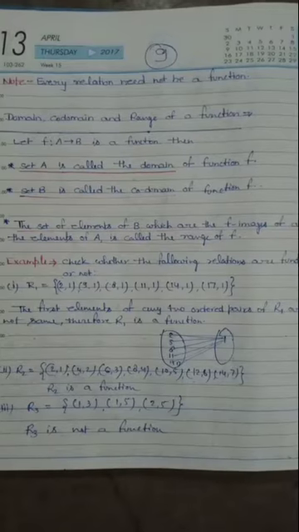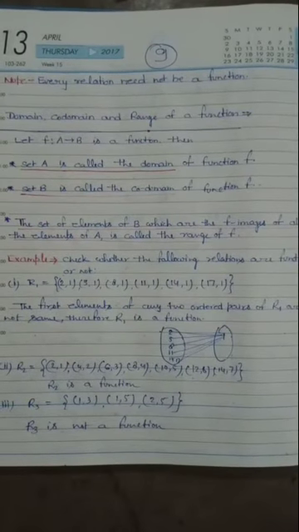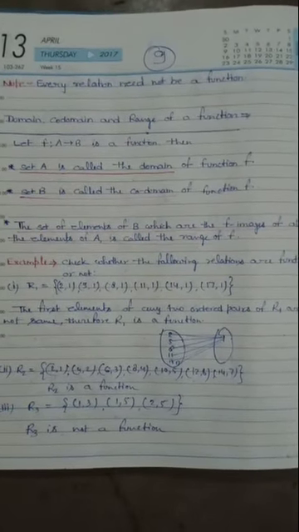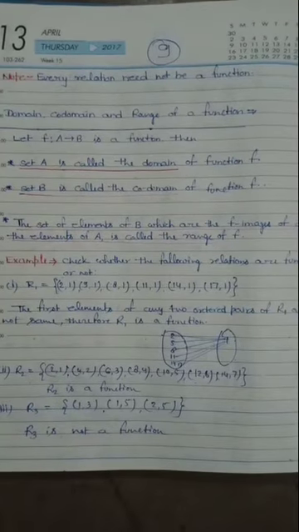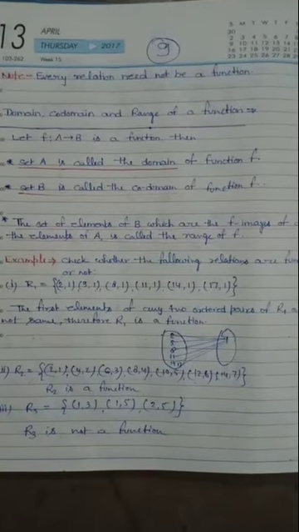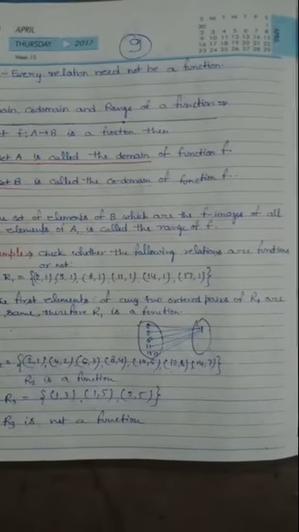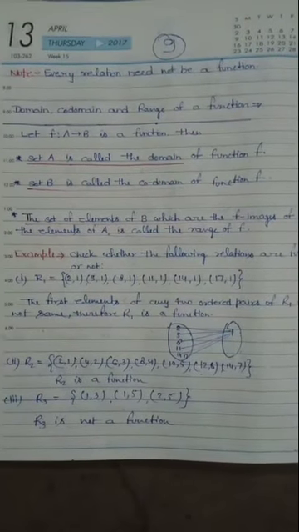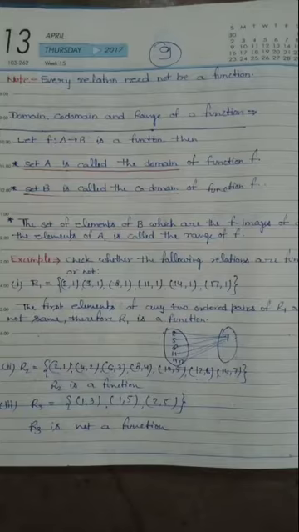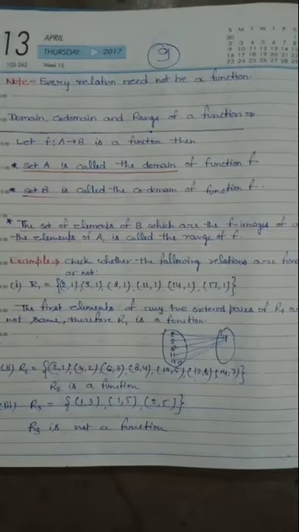codomain of the function. And now if we talk about the range of a function, the set of elements of B which are the f images of all the elements of A is called the range of function f.